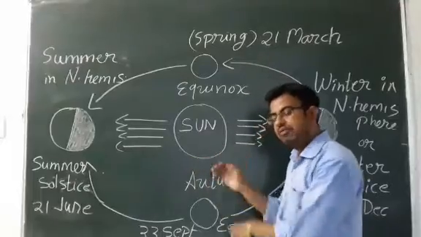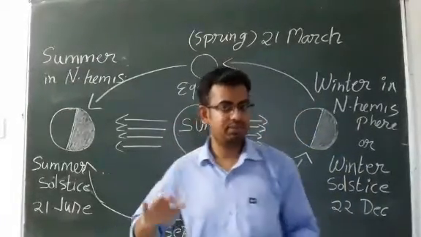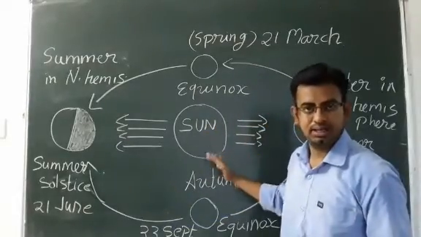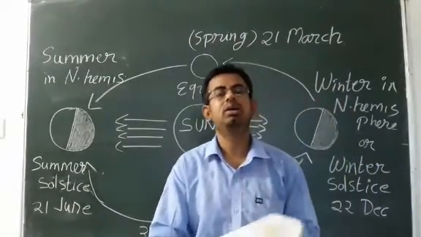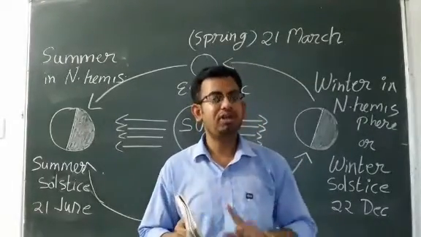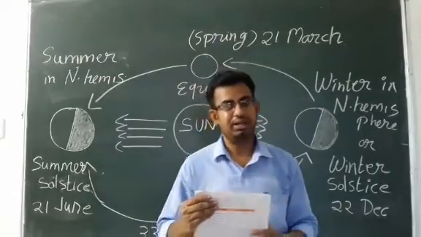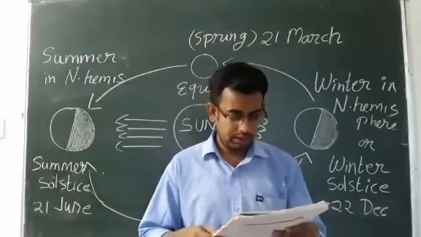It's a little confusing, I can understand, so I am going to repeat it 3 times. One I had already done here on the board. Now I am going to read it from your book, and after this I will even show it in the Tata class, so everything will be clear. Page number 20.